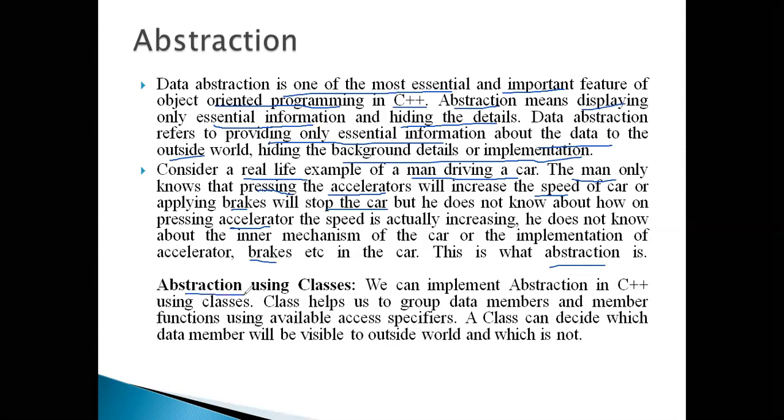You can use abstraction for classes also. You can implement abstraction in C++ by means of classes, where it groups the data members and member functions. Based on the application, only some data members will be visible to the outside world and some are not visible. Some we cannot access. That indicates it is hiding the details. That is nothing but abstraction. So this is the abstraction, which is an object oriented concept, an object oriented feature.